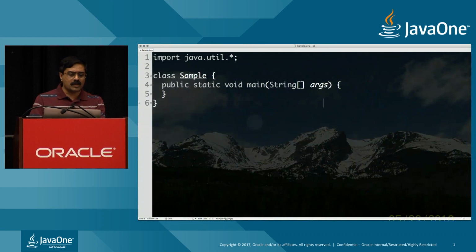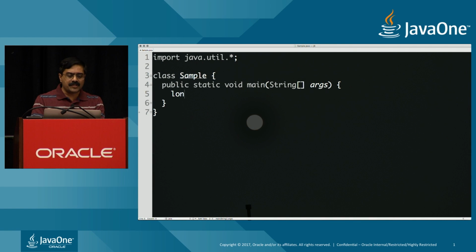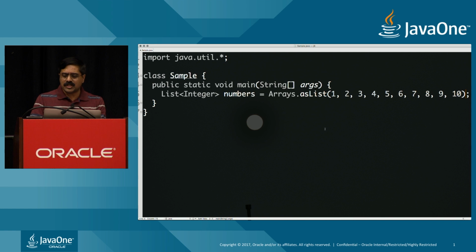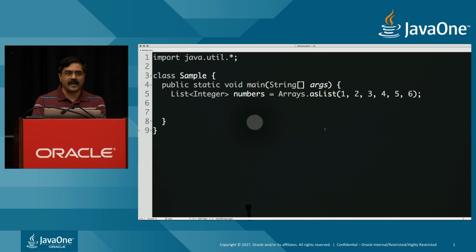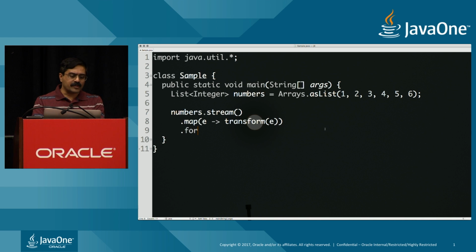A very simple example we'll start with right here. Let's say we have a collection of numbers, in this case, 1 through 6. And I want to perform a very trivial transformation. I'm going to keep it extremely simple so we don't have to break our head trying to understand what the code is doing. I'm going to perform a map operation where, given an element, I'm going to call a transform on the element, and then after that, I'm going to print out the element.